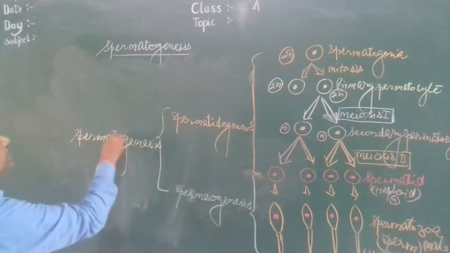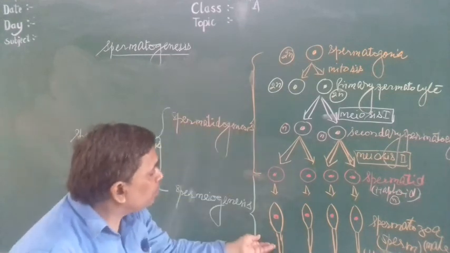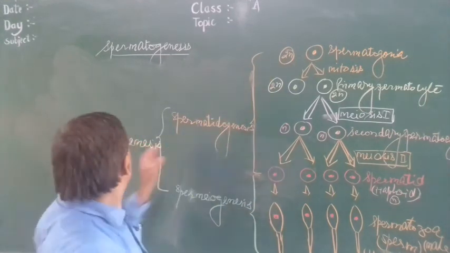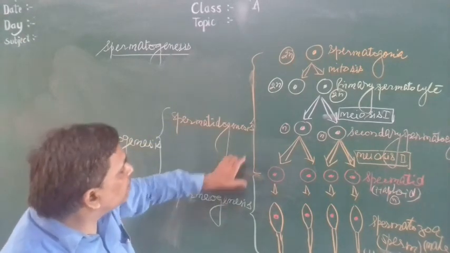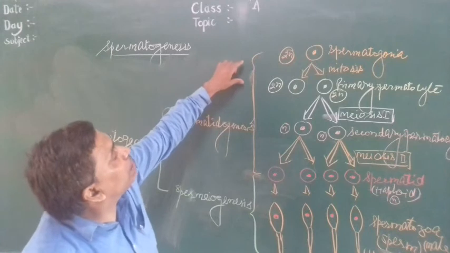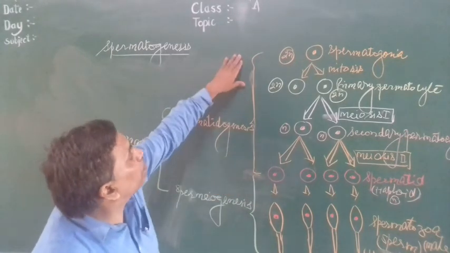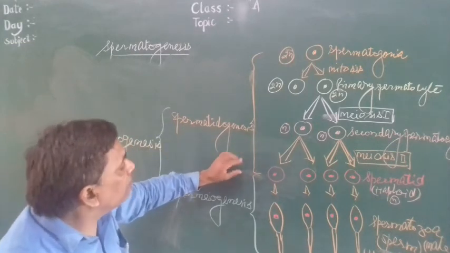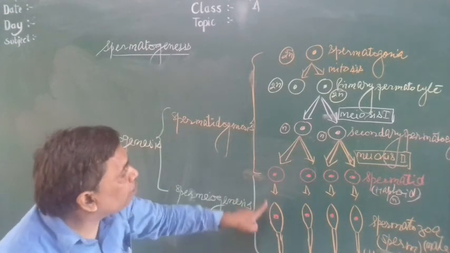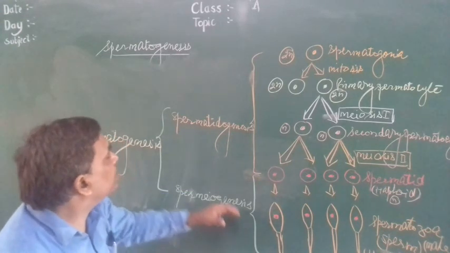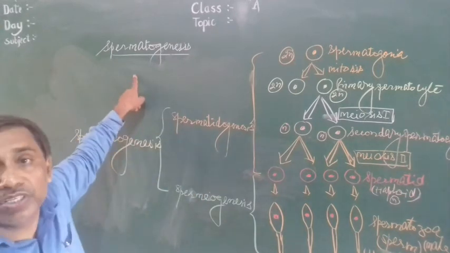spermatogenesis. So you can see here what spermatogenesis is. The process of formation of sperm from spermatogonia is called spermatogenesis, but it occurs in two phases, spermatidogenesis and spermiogenesis. The process of development of haploid spermatid cell from spermatogonia is spermatidogenesis, and the process of development of spermatozoa, meaning sperm, from spermatid is called spermiogenesis. Spermatidogenesis and spermiogenesis are collectively called spermatogenesis.